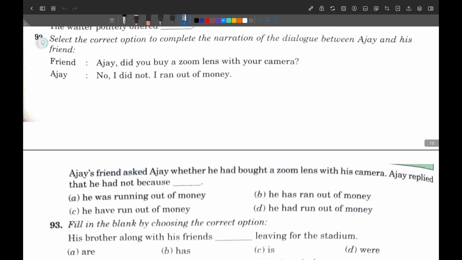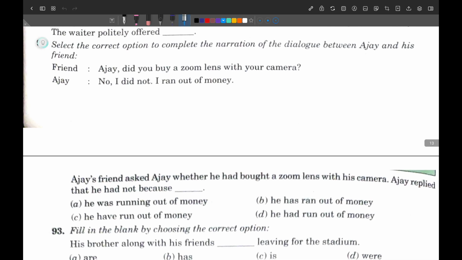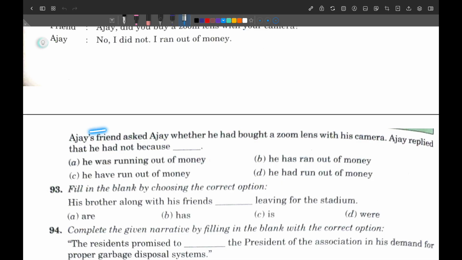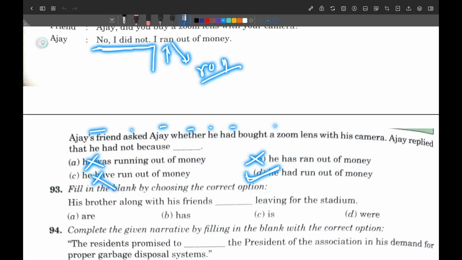Next question, question number 92, again from direct indirect. So yes, it is given already. Ajay's friend asked Ajay whether he had brought a zoom lens with his camera. Ajay replied that he had not, because he ran is simple past, so it will be he had run. Run, third form will be run. So he had run. So find out where you have he had run. No, he had run. So the D number option will be correct.